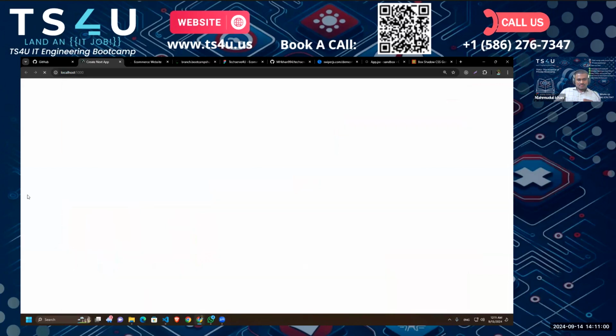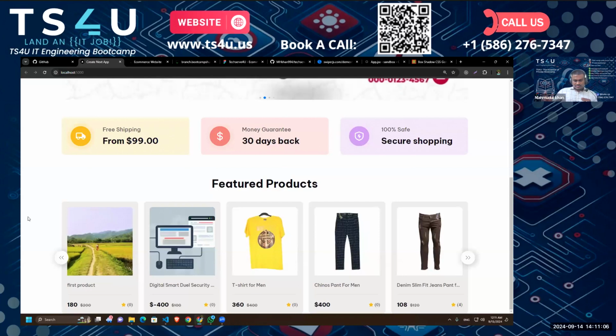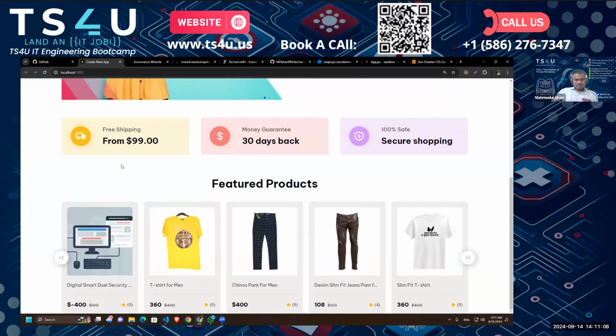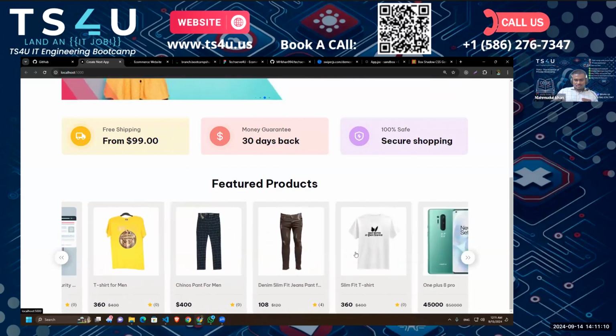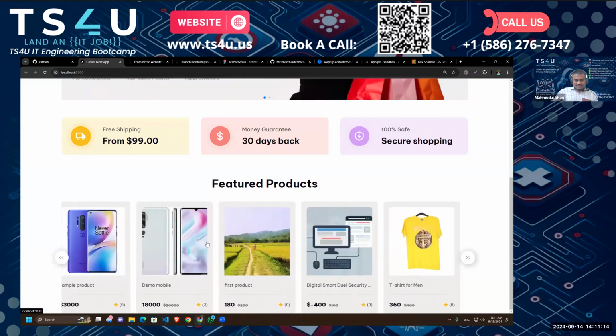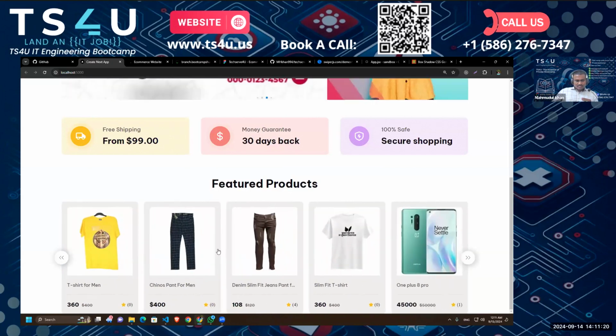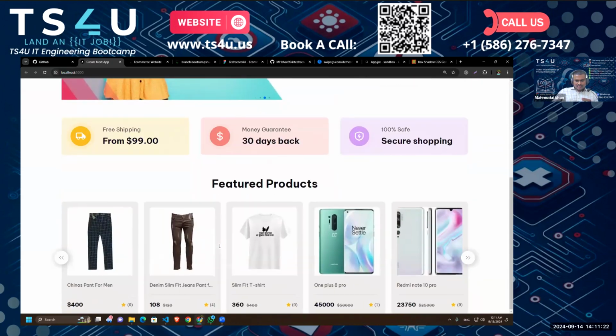So let's reload again. And let's say I'm a user and I come here, what will I see? Yes, the swipers are auto-playing. So now the user is tempted to slide more, right? And they will see all the products. Okay, so our autoplay is working and everything looks fine, right?